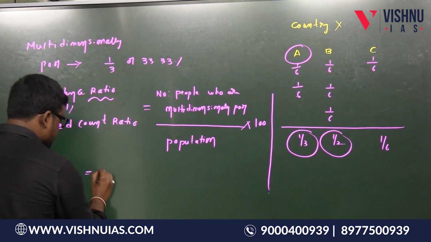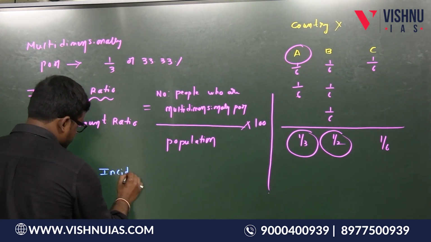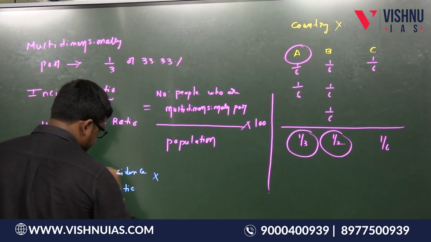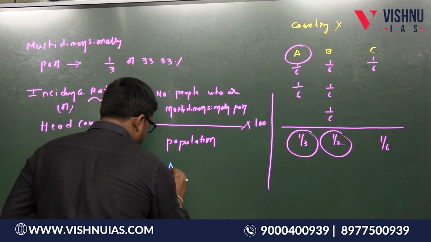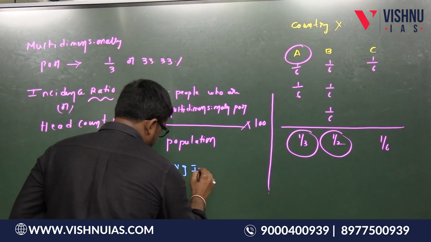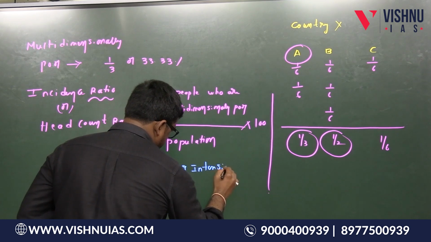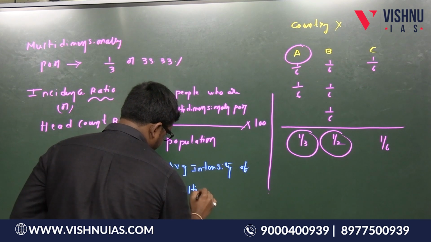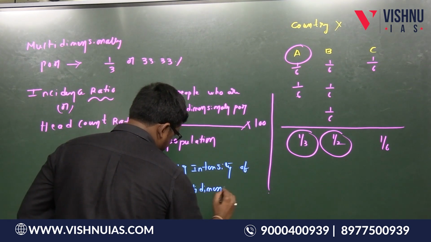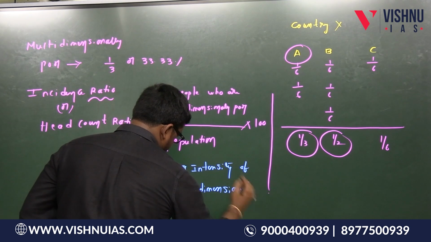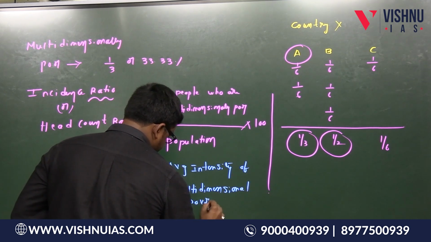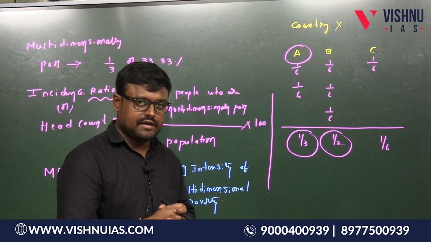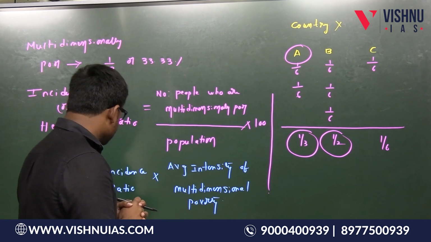So this is equal to incidence ratio into average intensity of the multidimensional poverty. So how to calculate this one, students?